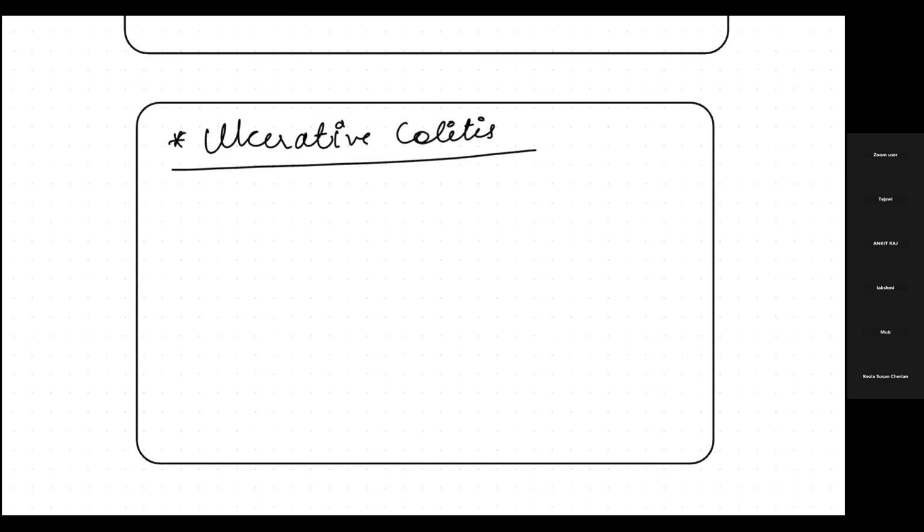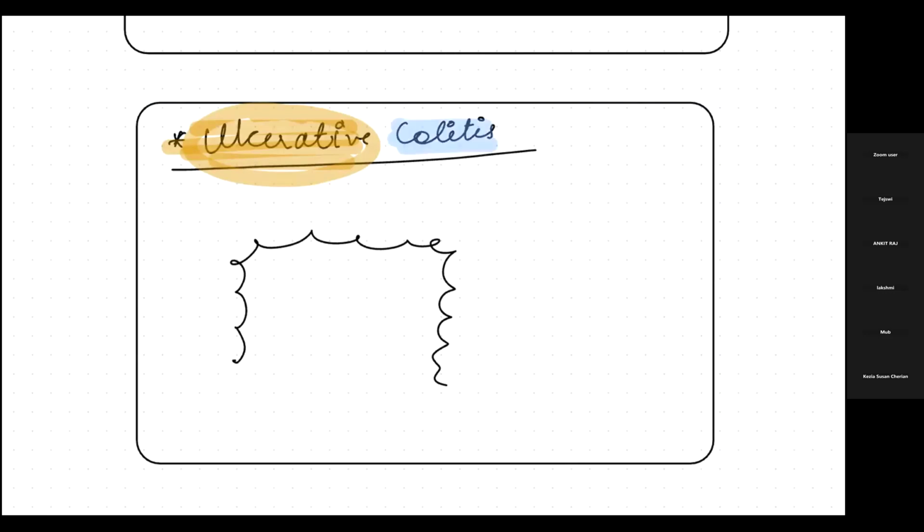Okay, let's see first what ulcerative colitis is. We already discussed the meaning of the term ulcer. We also know what colitis is: it is definitely related to the colon, there is inflammation in the colon. So ulcerative colitis is inflammation in the colon. Let's suppose that this is a colon.